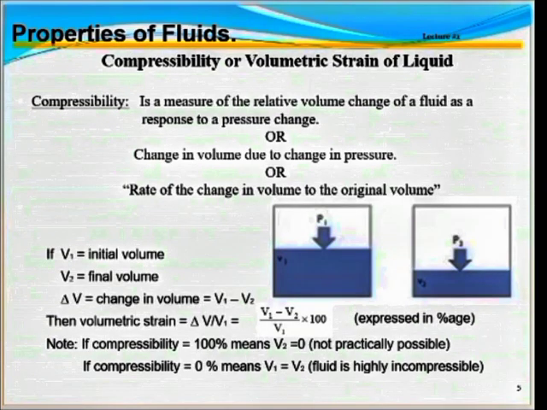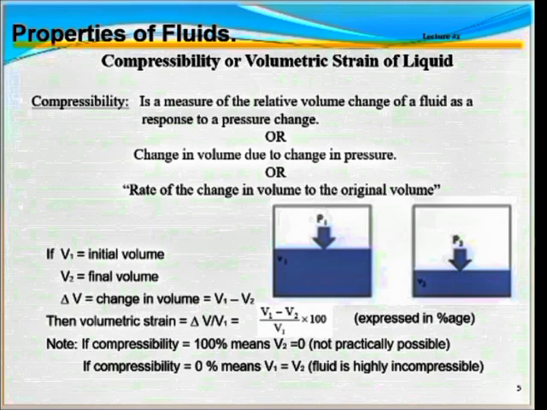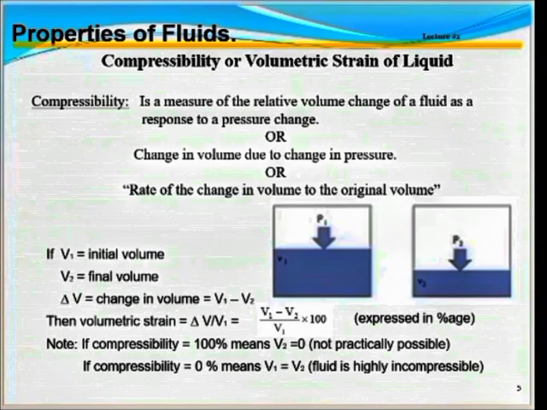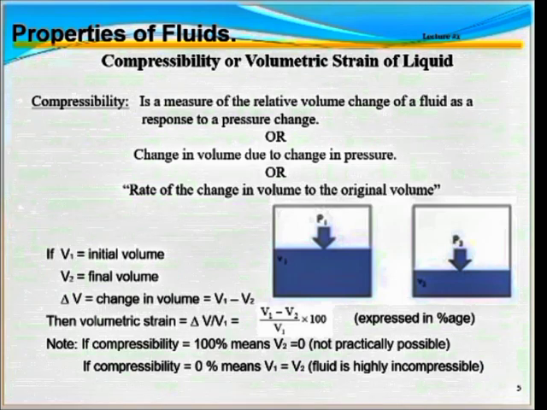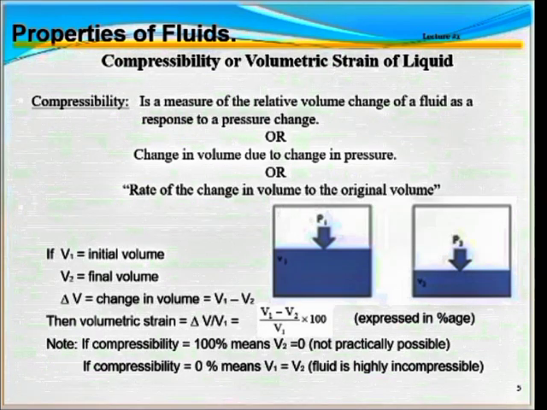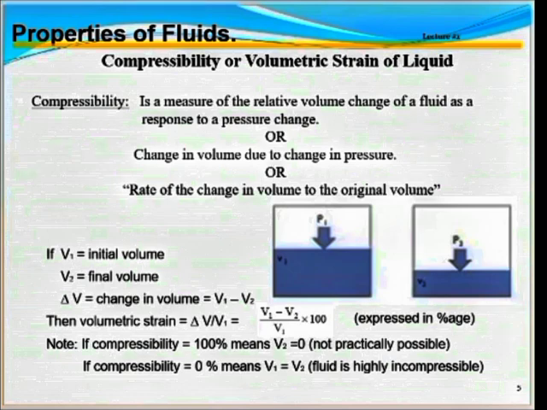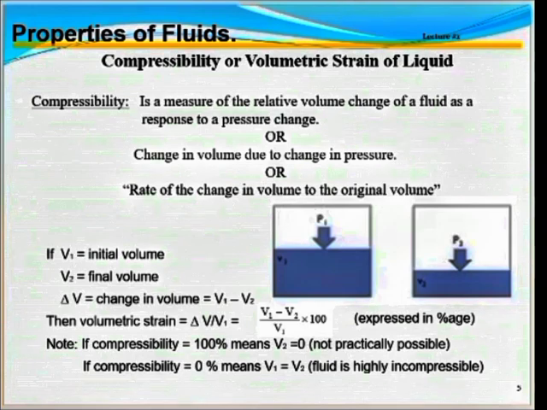As we discussed earlier about compressibility and incompressibility. Compressibility means that the fluid changes in volume, density, and specific weight with the change in pressure, while incompressibility means that the fluid does not change in volume, density, and specific weight due to change in pressure. So, compressibility is the measure of the volume change to the original volume, or we can say the measure of volumetric strain due to the change in pressure.